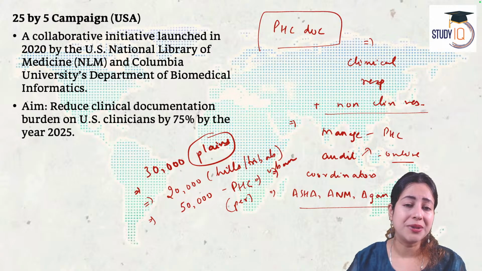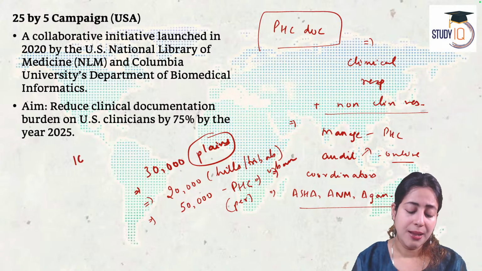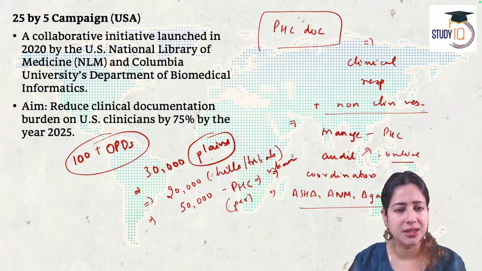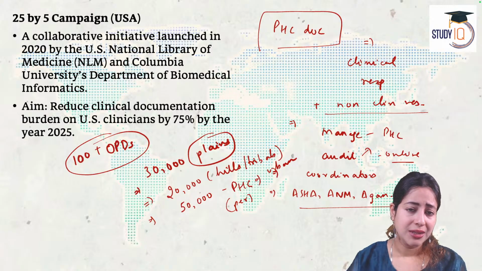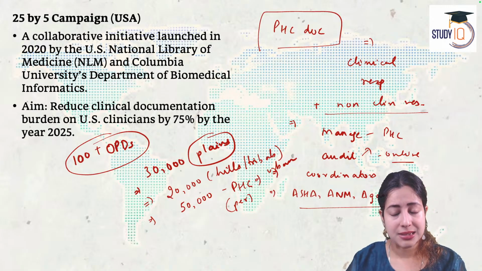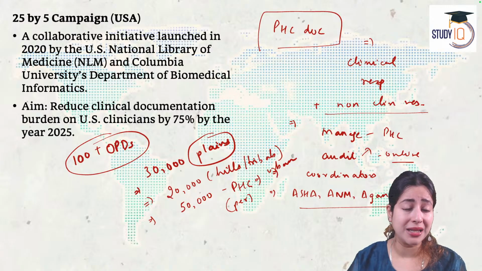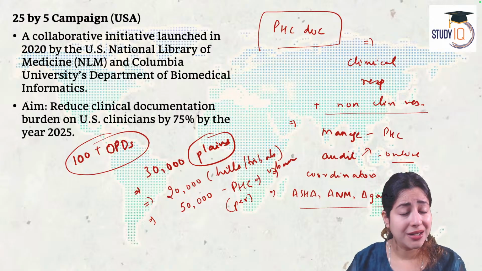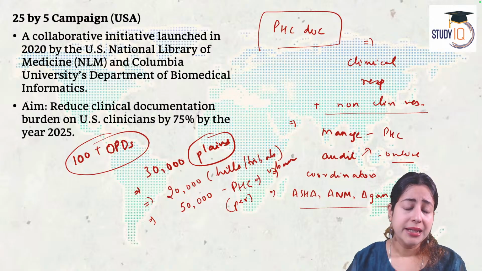An average doctor in the primary healthcare center is able to handle 100-plus OPDs per day. OPDs means outpatient care, people who come for consultation. That's the concept of primary health, because those who need hospitalization are covered under secondary and tertiary health. And we are talking about the Bhore Committee's primary health center. So these doctors not only manage and coordinate, they serve 100-plus outpatients per day, including antenatal care for pregnant women.